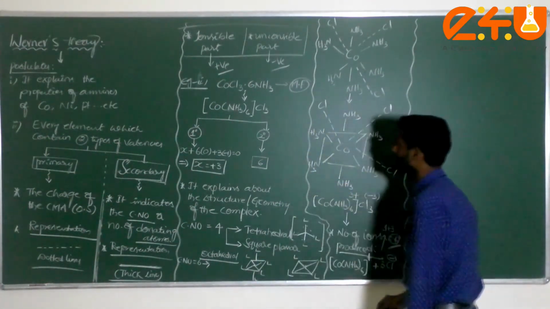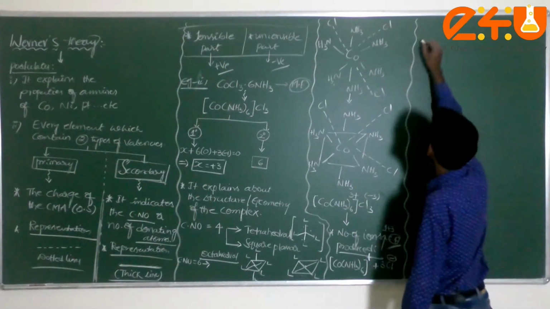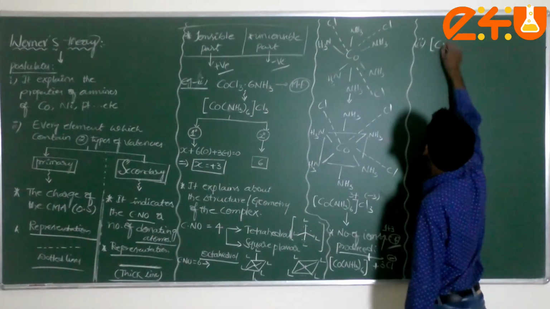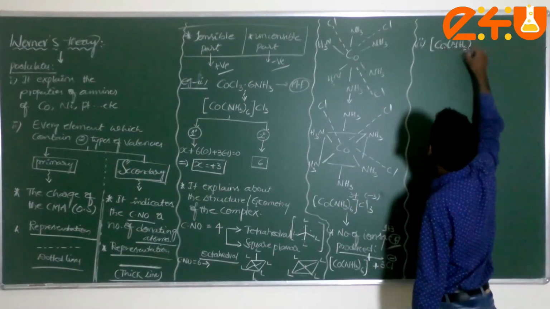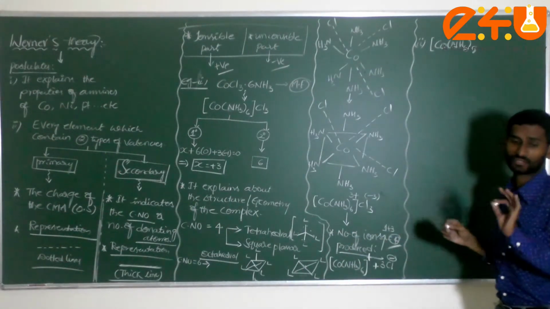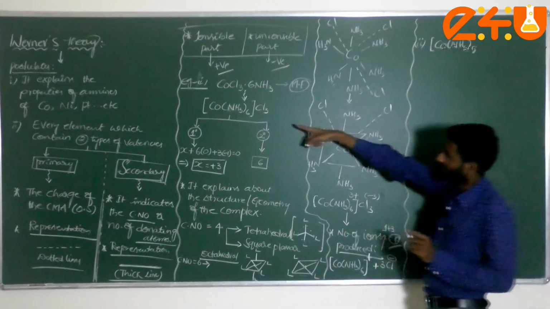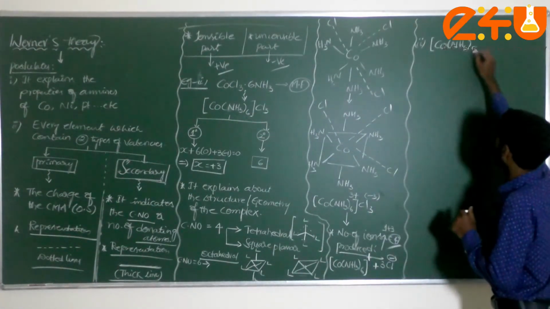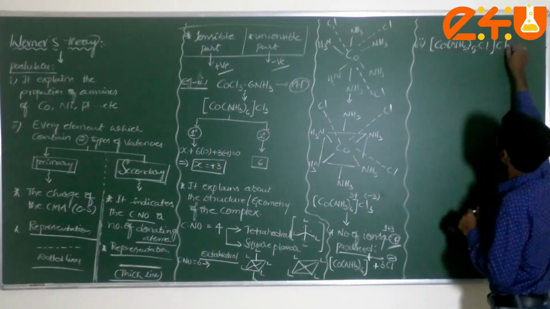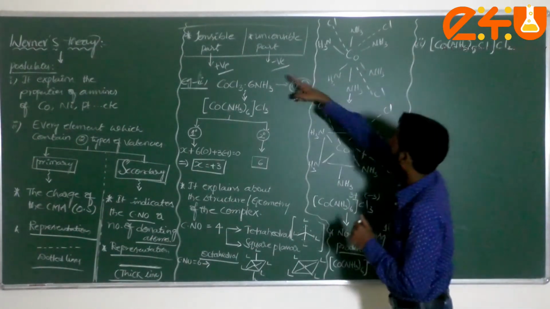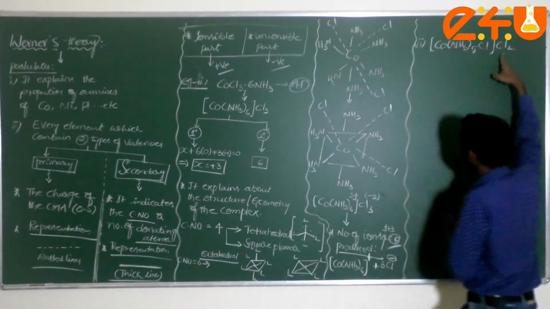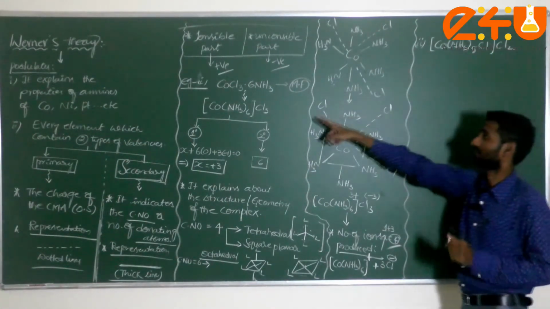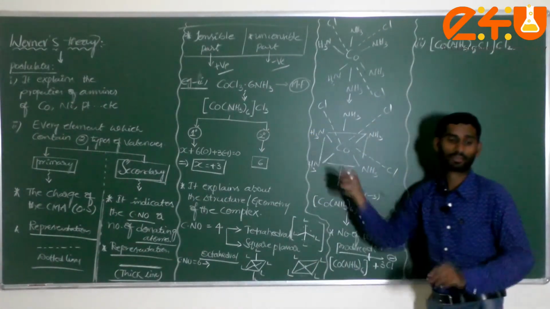Next, I can write this complex like this. Let me write the second one: Co, NH3. You should not change the coordination number; this is the condition. It is 6. I can take one chlorine atom inside the complex: [Co(NH3)5Cl]Cl2, with Cl2 outside. Before, 3 Cl atoms were outside; here, 2 Cl atoms are outside the complex. The coordination number is 5 plus 1, which is 6. Here also 6, so we should not change the coordination number.